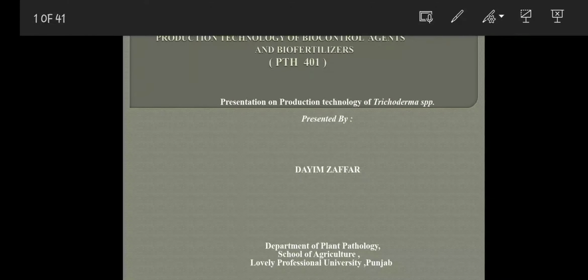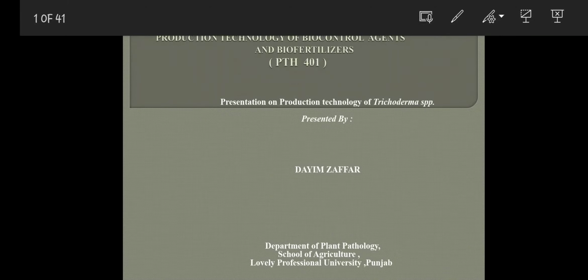So basically, Trichoderma is a biocontrol agent, and it's used in controlling certain soil-borne and seed-borne diseases. It is effectively used in place of chemical pesticides and fungicides, so as to reduce the environmental health hazards of soil pollution, or the chemicals which are degrading the soil fertility. So we have come up with alternative solutions, and one of the solutions is using biocontrol agents, which have effectively proved to be sustainable and quite eco-friendly in eliminating the soil-borne and seed-borne diseases.